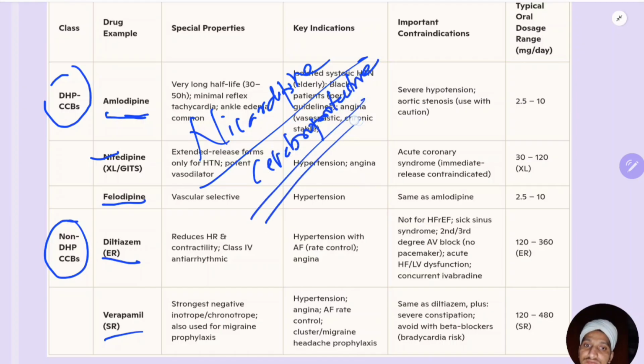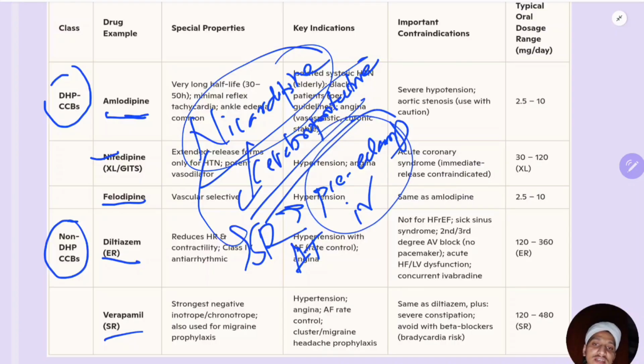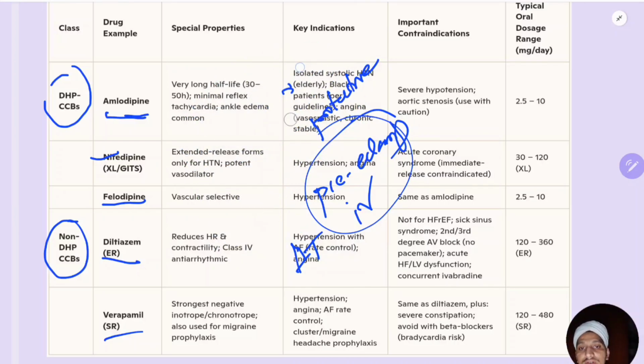So you can use it when you have CNS damage. Commonly this is a short acting drug and is more commonly used as slow release form, and commonly this is used in pre-eclampsia patients to reduce the BP, and also it is used in hypertensive emergencies as an IV drug, nicardipine. So remember these two things. In pregnancy you can use nicardipine, pregnancy induced hypertension, nicardipine. Apart from labetalol, you can use nicardipine. That is one thing which I forgot to tell you.